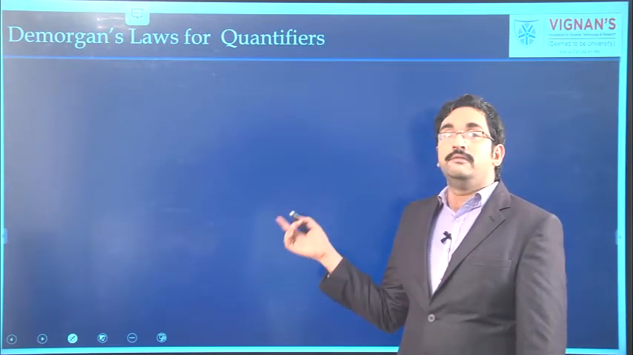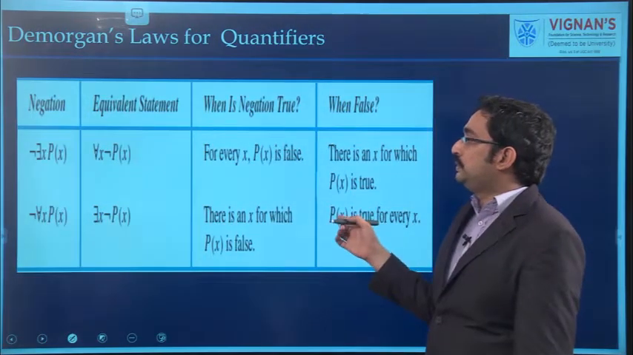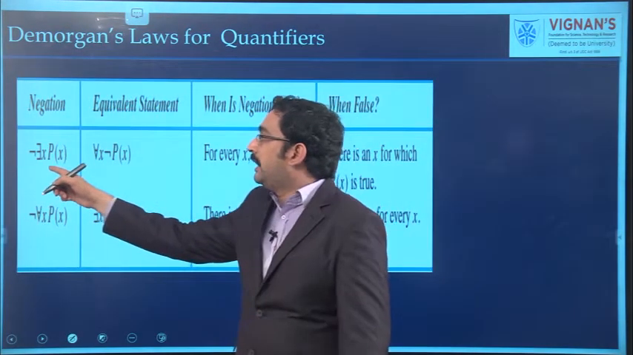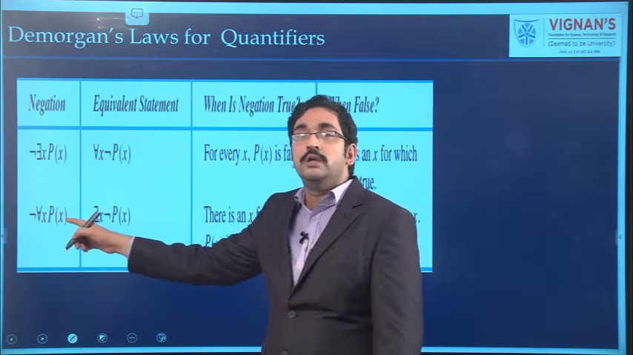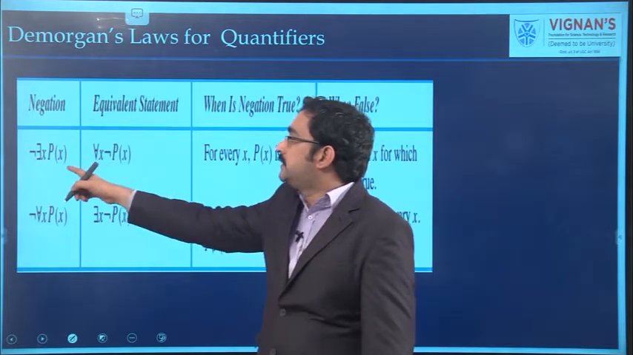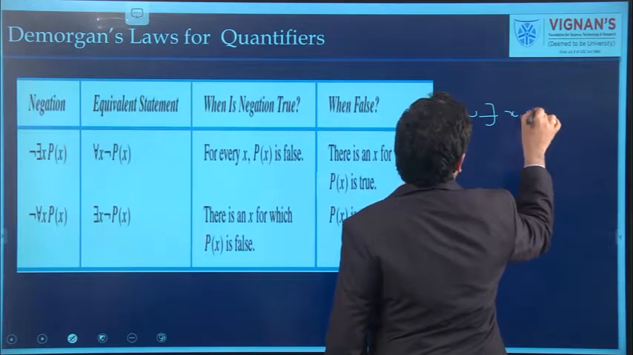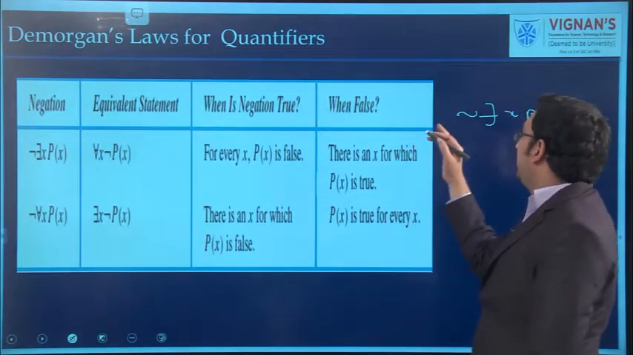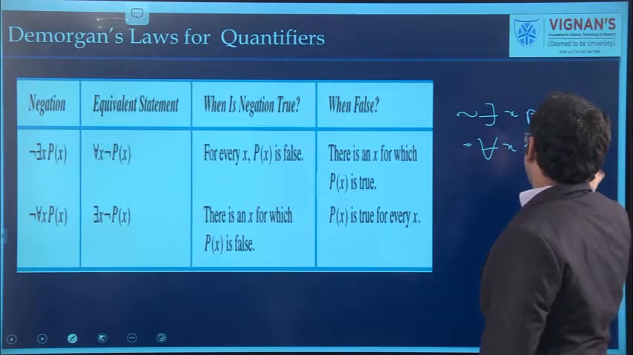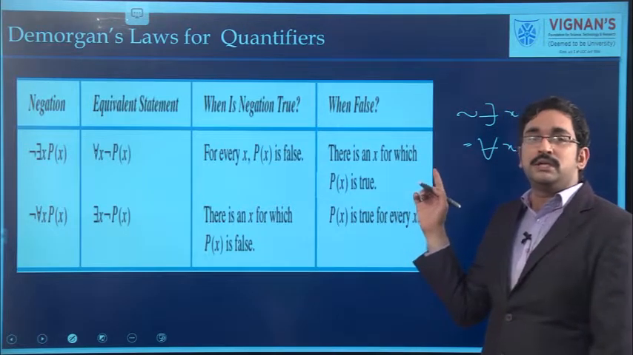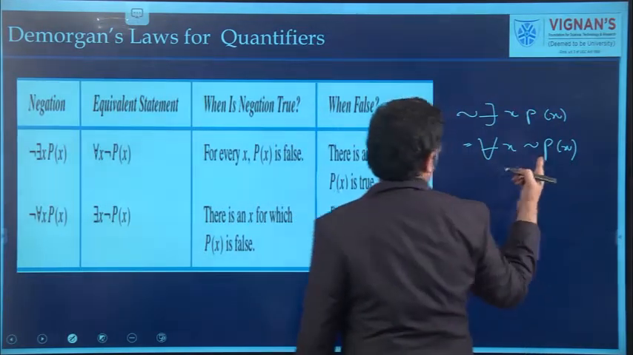Next, we have to know about De Morgan's laws for quantifiers. We have two rules. The first one is applying negation to the existential quantifier, and the next is applying negation to the universal quantifier. So, negation of there exists x, P of x, if we apply negation inside, is equivalent to for all x, negation P of x. That means applying negation to the existential quantifier, its equivalent statement will be for all x, negation P of x.